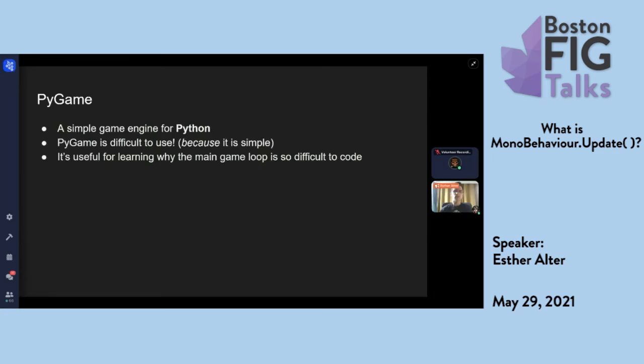If you want to code a button, you'd have to register the mouse event and define a rectangle on the screen and say if the mouse was within this rectangle, then the button was clicked. So it doesn't do any of that basic stuff for you. It does just the raw ingredients. And that can make it hard to use. But it is very useful for learning why certain game design problems and game engineering problems, such as the main game loop, work and why they're difficult.